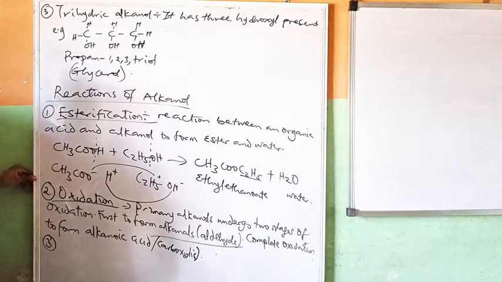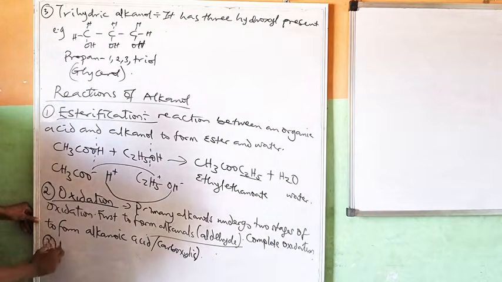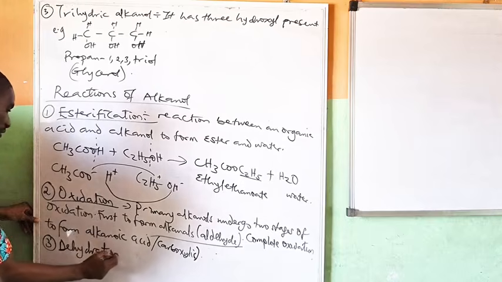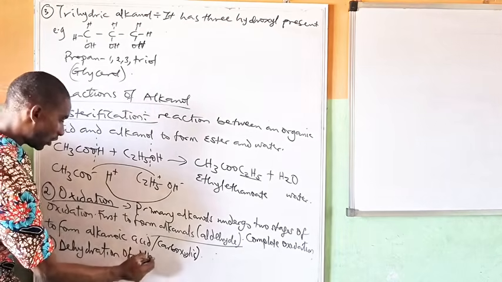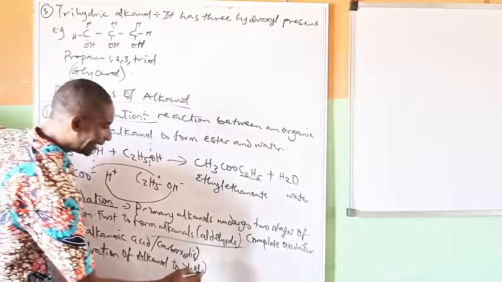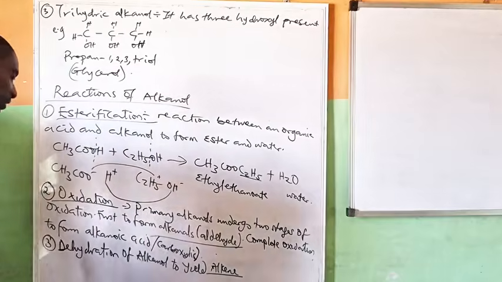Number 3, another reaction that alkanol takes part in, alkanol can undergo dehydration. So if I dehydrate an alkanol, what will it give to me? Dehydration of alkanol yields alkene.